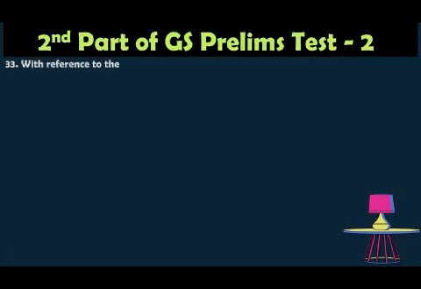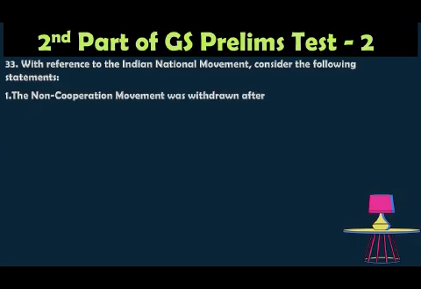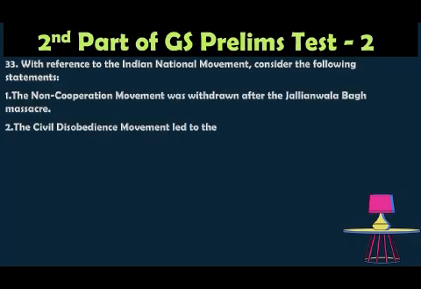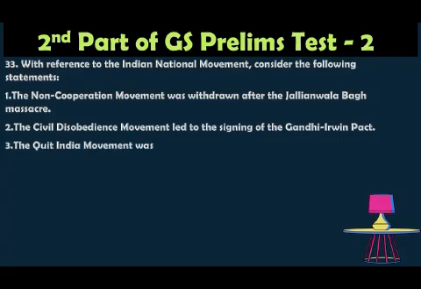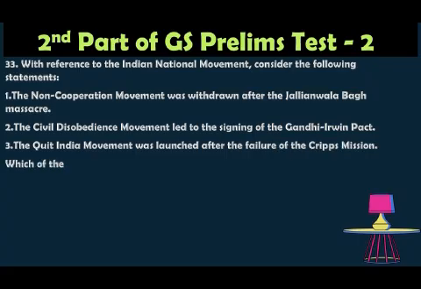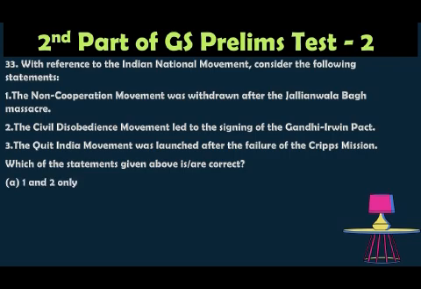Question number 33. With reference to the Indian national movement, consider the following statements. The non-cooperation movement was withdrawn after the Jallianwala Bagh massacre. The civil disobedience movement led to the signing of the Gandhi-Irwin Pact. The Quit India movement was launched after the failure of the Cripps mission. Which of the statements given above is correct? Option A 1 and 2. Option B 2 and 3 only. Option C 1 and 3 only. Option D 1, 2 and 3 only.